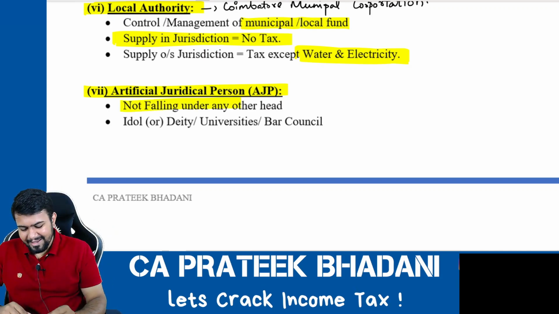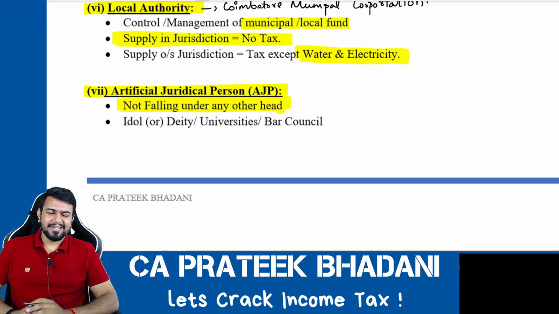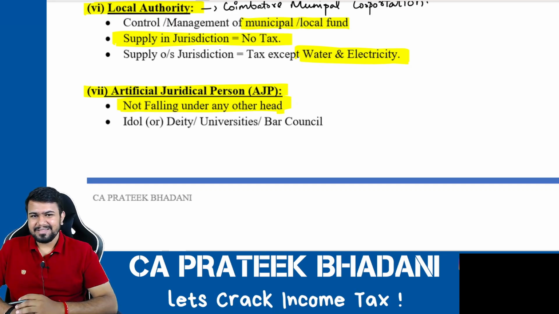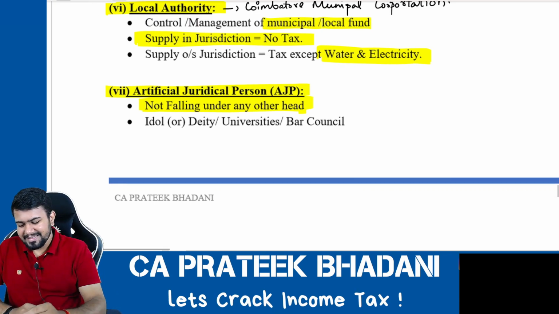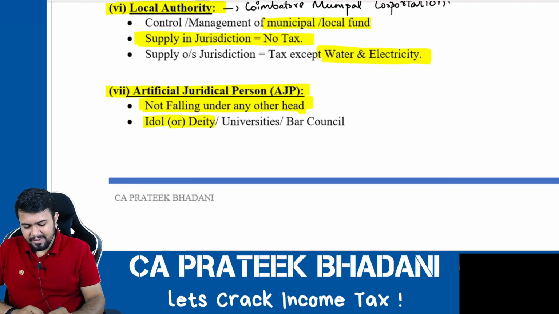Believe it or not, even God is included in the definition of person. Hence, even God has to pay income tax under the income tax law. The artificial juridical person includes an idol and a deity also.